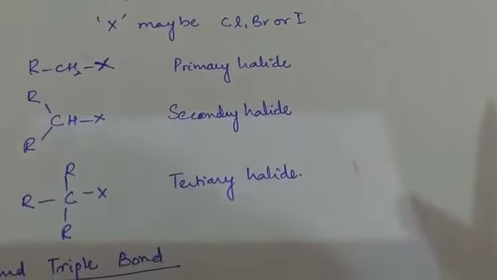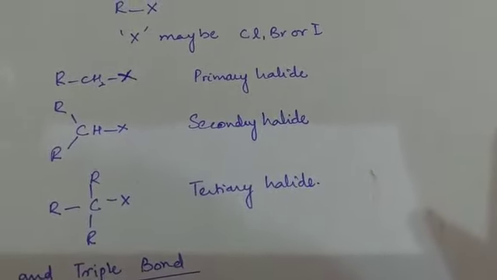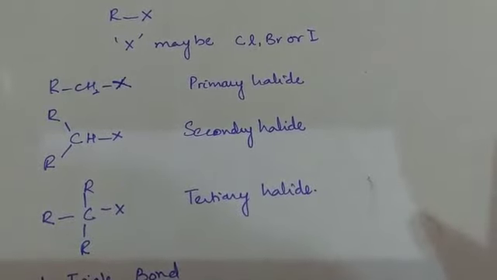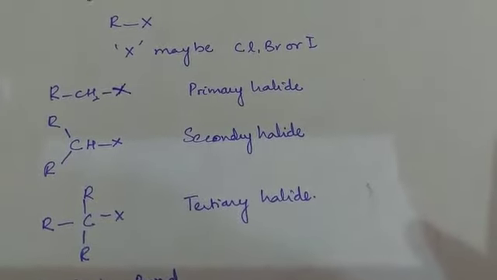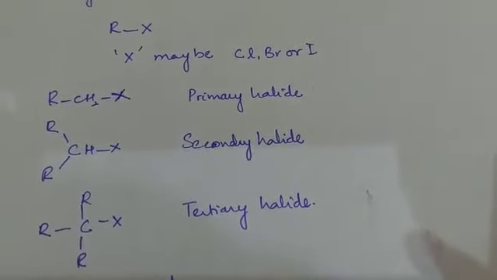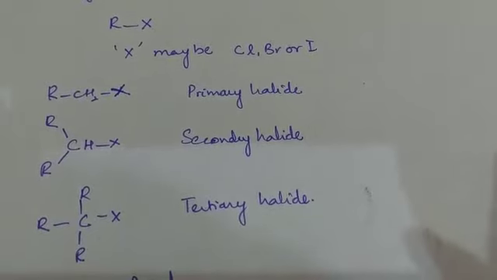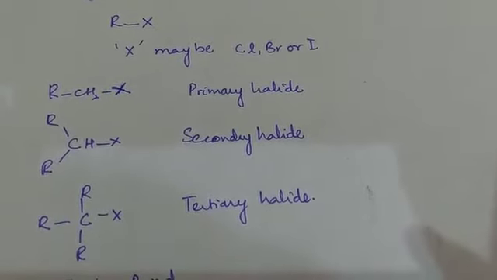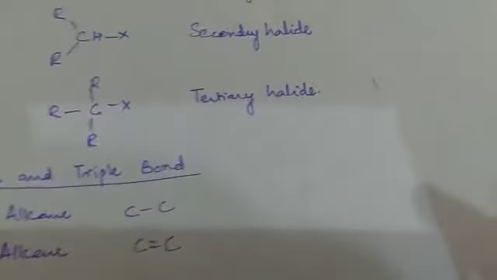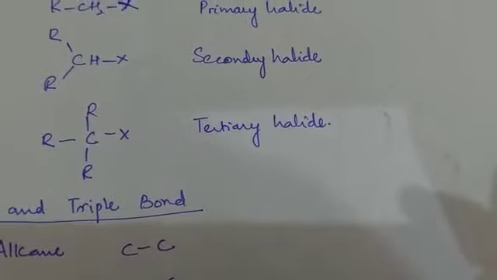We have three types of halides: primary halides, secondary halides and tertiary halides. If the functional group halide is attached with the carbon which is further attached with a single carbon, that is called primary halide. If the functional group halide is attached with the carbon which is further attached with two carbons, that is called secondary halide. If the functional group contains carbon which is further attached with three carbons, that is called a tertiary halide.